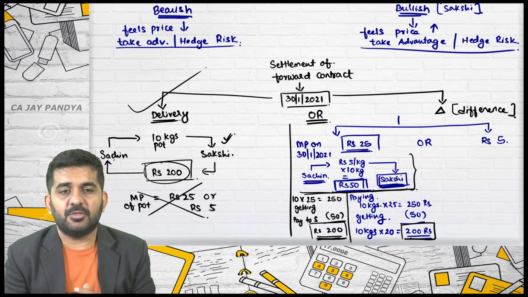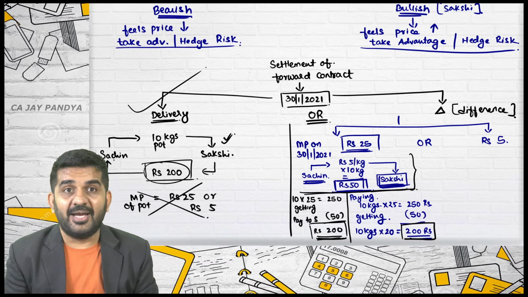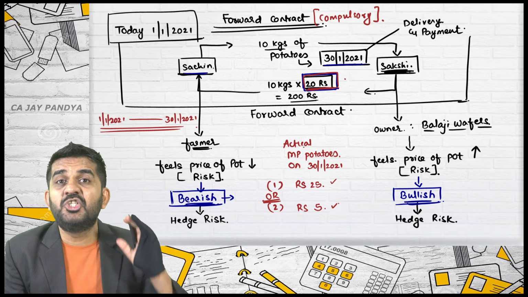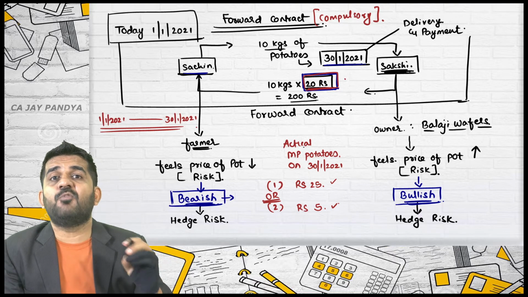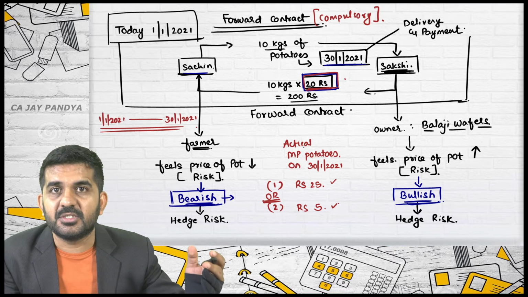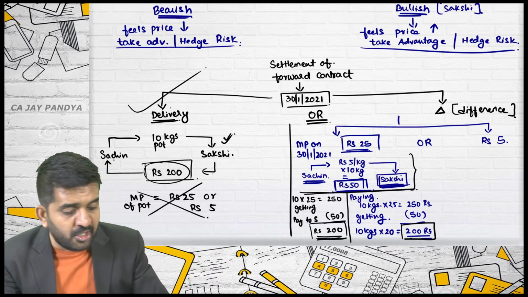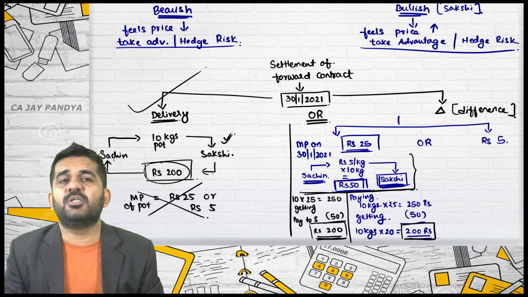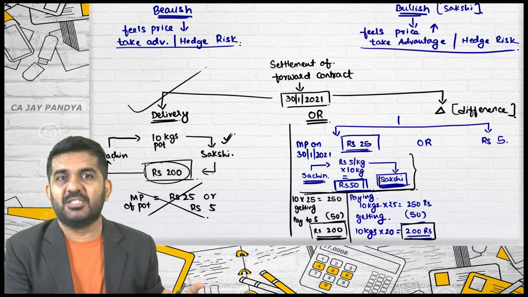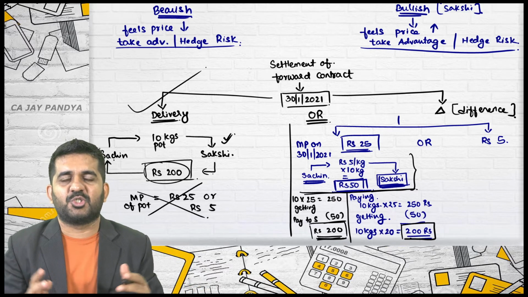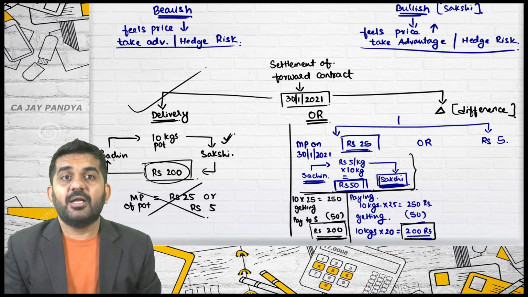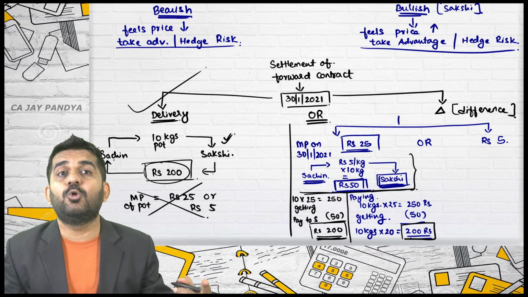There are people who want to gamble on the price. Alright, say Sakshi is not having any business. She just feels that the price of potatoes is going to go up. Is it alright? Then she doesn't want 10 kgs of potatoes. She is just gambling. This type of person is known as a speculator. They are not known as gamblers because we are studying finance. So this type of bad word, gambler, is not used. But this type of person is known as a speculator.